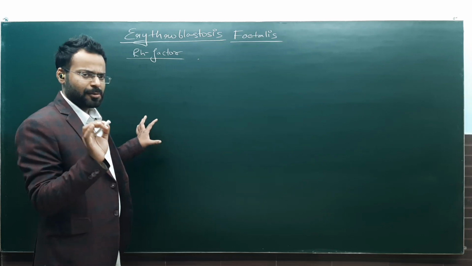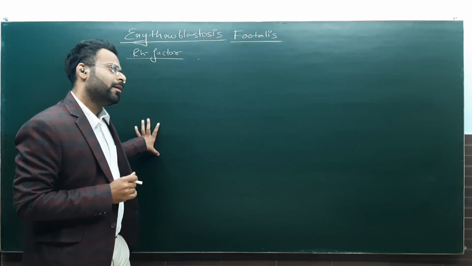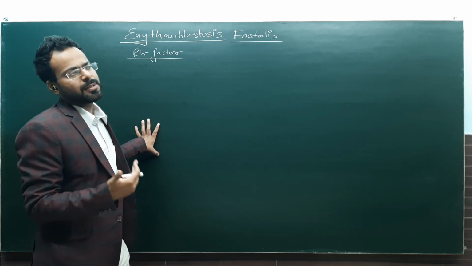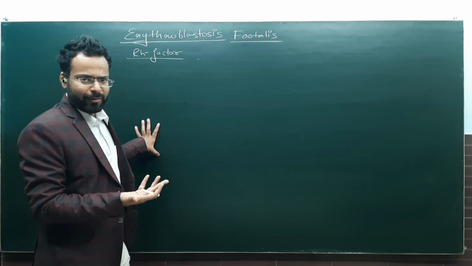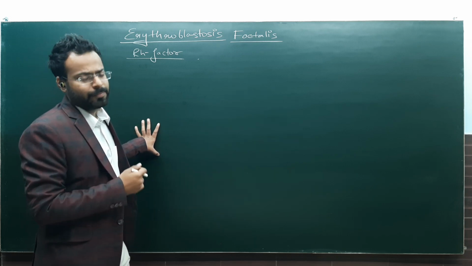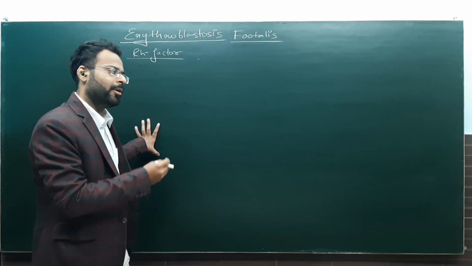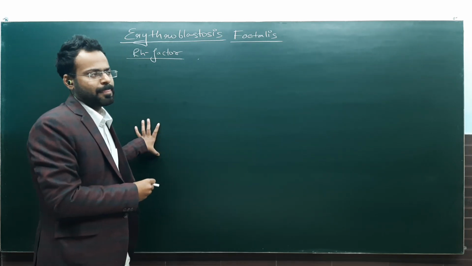Now, this is one concept. The second concept is this: suppose there is a person who is negative for the Rh antigen, who does not have the Rh factor.